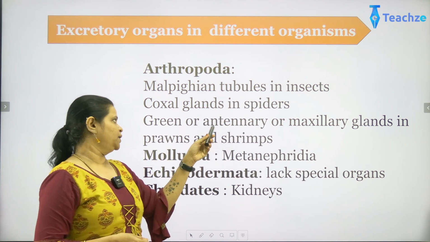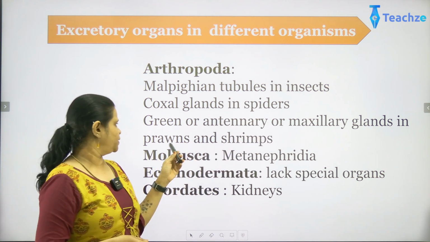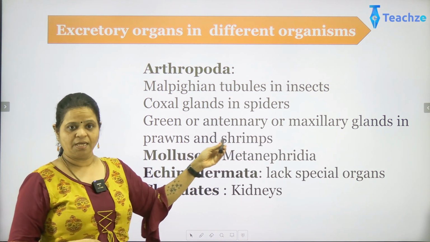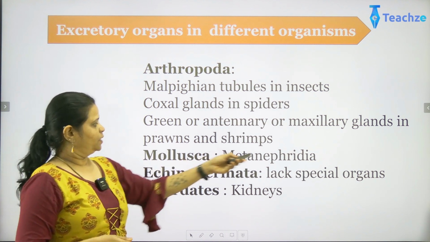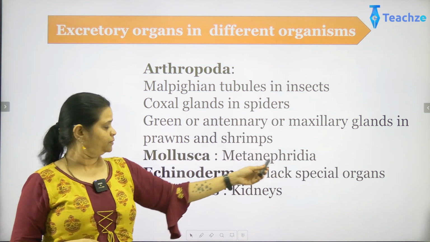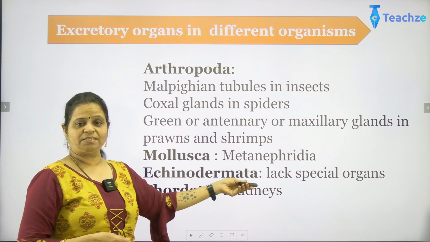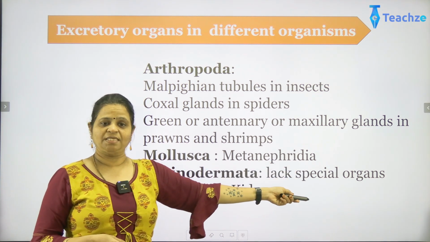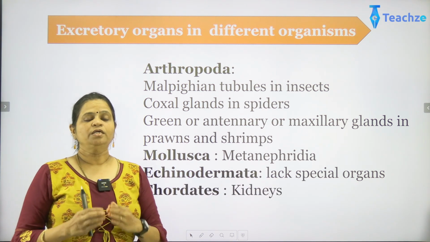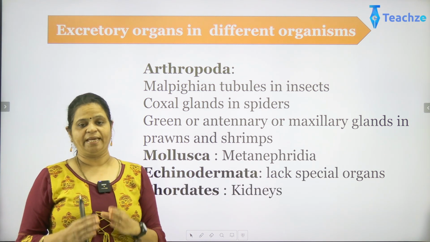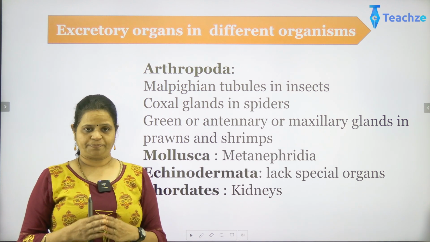The green or the antennary or the maxillary glands are seen in prawns and shrimps, that is the crustaceans. In mollusca, you have the metanephridia, and in echinodermata, as it is written here, there are no special excretory organs. So in echinodermata, the excretory organs as such are absent.